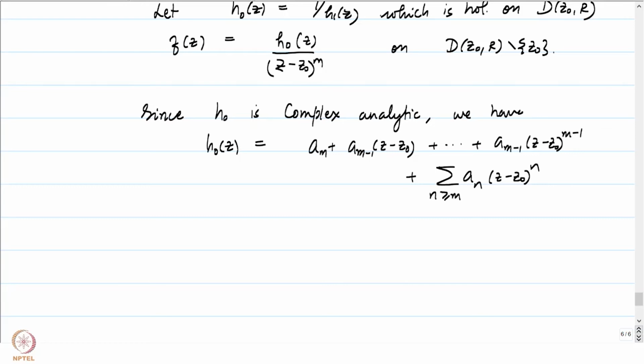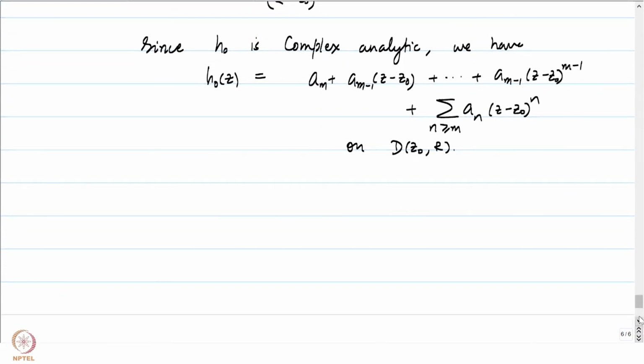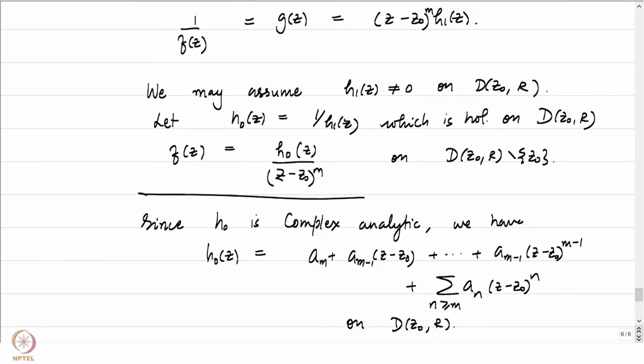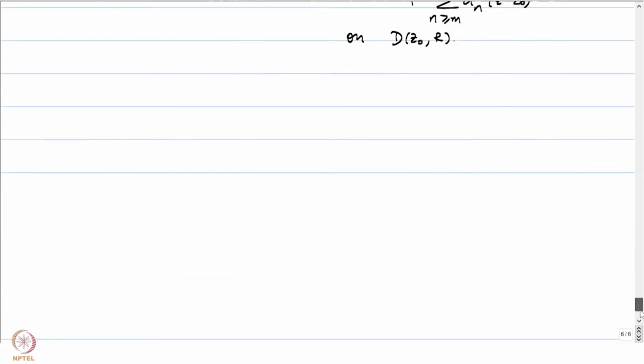So, we can certainly just manipulate the indices to suit what we want to write in the end. This is just the usual power series expansion that I have written down. h0 can be written in this manner as a power series expansion around z0 in D_{z0}(r), where it is holomorphic. And therefore, what was our f? f was h0 of z by (z minus z0) to the power m.